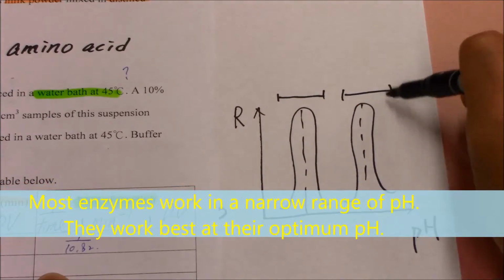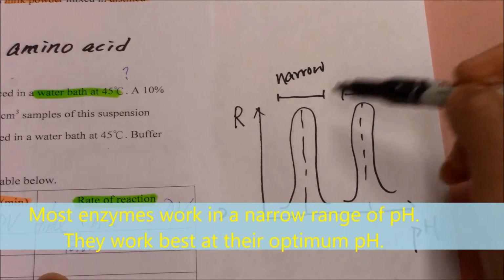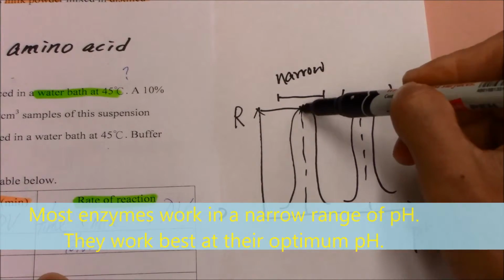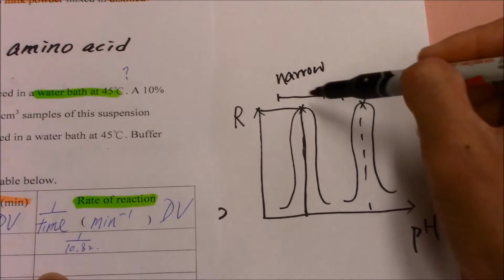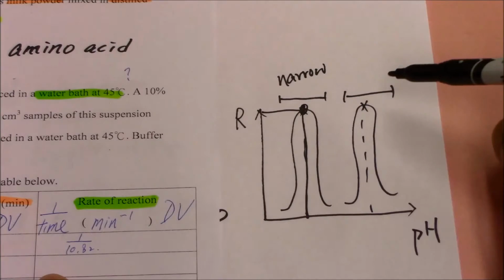It's very narrow. 係好窄㗎，佢哋嘅 working range. So at this point, at a certain pH, it will result in maximum rate of reaction.